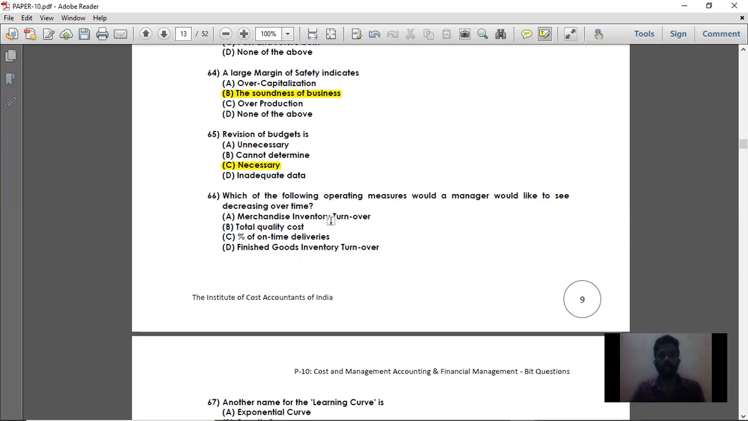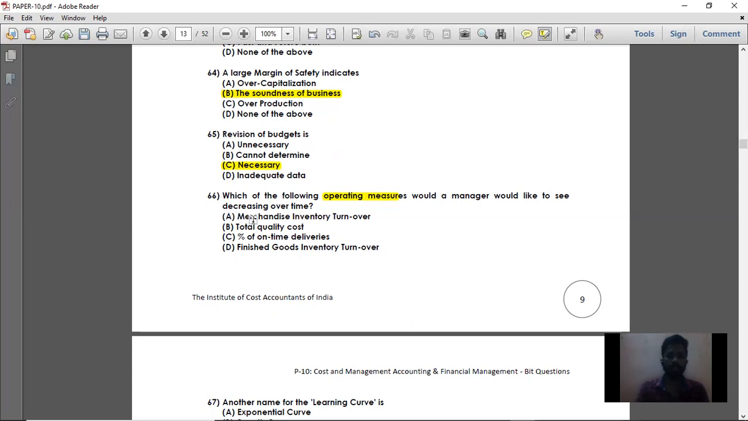So what I have asked in the question is, which of the following operating measures would a manager like to see decreasing over time? That is, a particular operating measure which the manager would like to see decreasing over time, which means the operating measure should keep decreasing. That is, the cost incurred or the efforts put into a particular operating measure should continuously decrease over a period of time. That is, your benefit should increase or your cost should decrease.